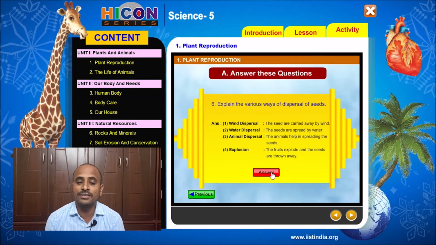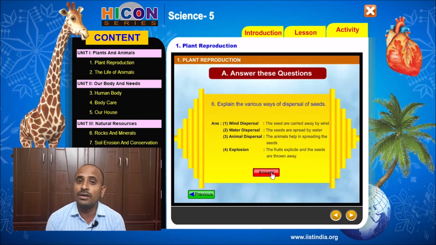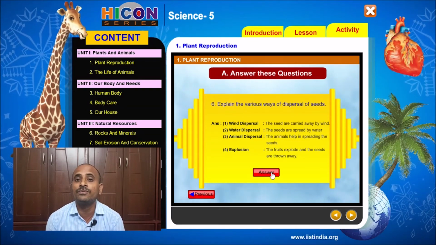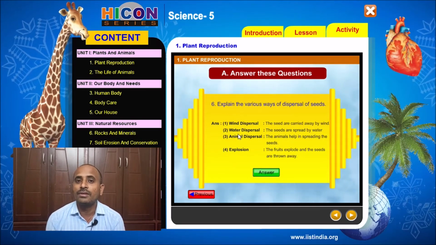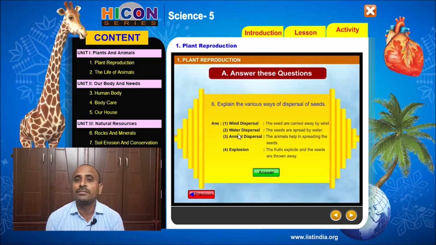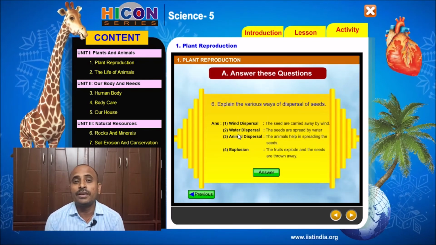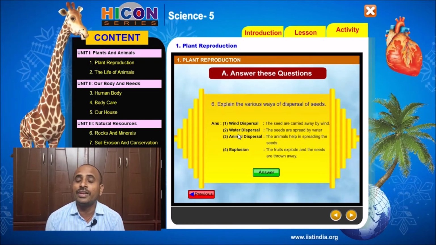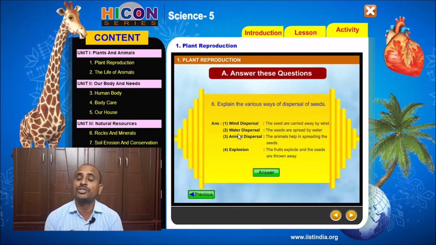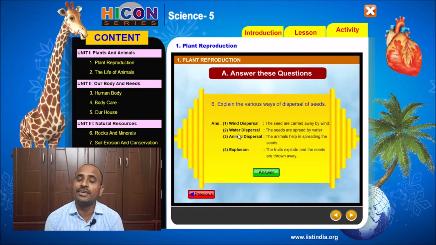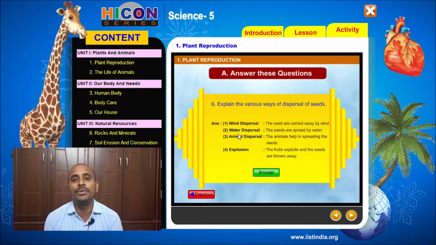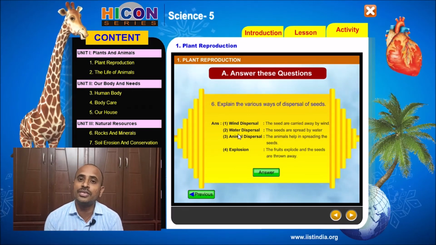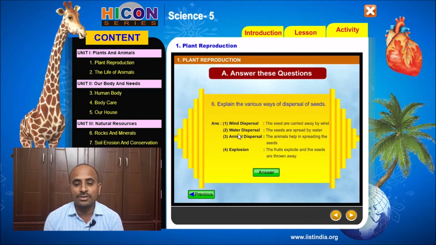And the second method is water dispersal. Water is also helpful in the dispersal of seeds of fruits and of plants which live in water. Example, coconut and palm tree. The coconut contains a very light fibrous portion around it. It is very light in weight, and if the coconut falls on the water, it does not sink, and it will be carried away with the water flow to distant places. So in this way, water is also helpful in the dispersal of seeds. That is called water dispersal.